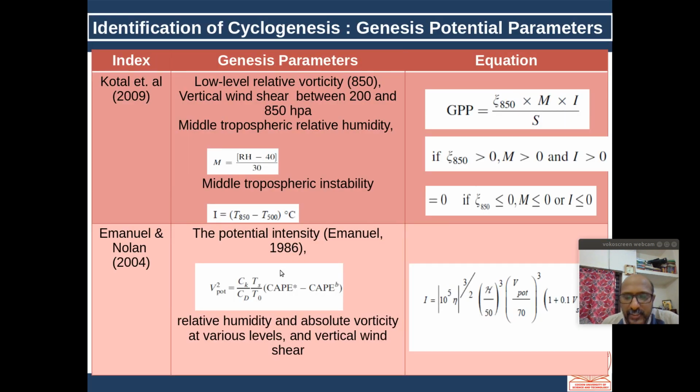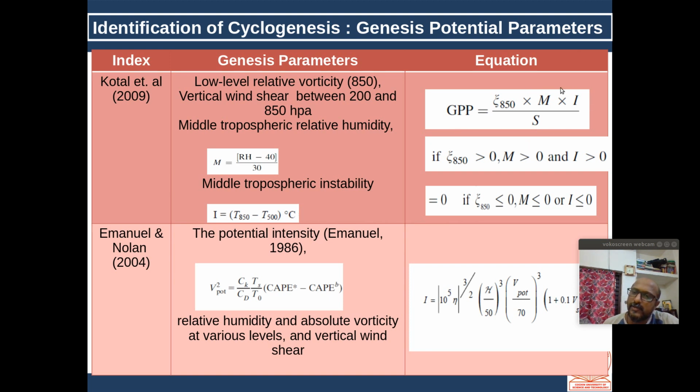So combining all these 6 parameters, he has taken the humidity index as the mid tropospheric humidity index between 850 and 500 hPa, and mid tropospheric instability as the temperature difference between 850 and 500 hPa. Based on that, he developed a proposed cyclogenesis parameter known as the genesis potential parameter.